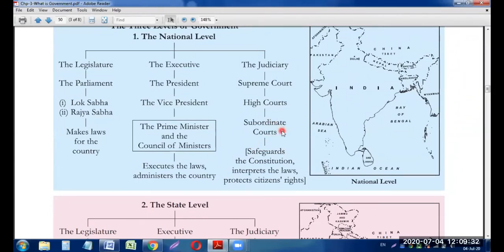और अगर वो उसके खिलाफ बनाया जाएगा, if that particular law is against the constitution, then the judiciary can stop that particular law also, can put a hold on that particular law also. So judiciary is quite important, my dear students, very very important, because they are safeguarding the constitution. It means if they are safeguarding the constitution, they are safeguarding us, my dear students. We are very fortunate, and they also protect the citizens' rights.